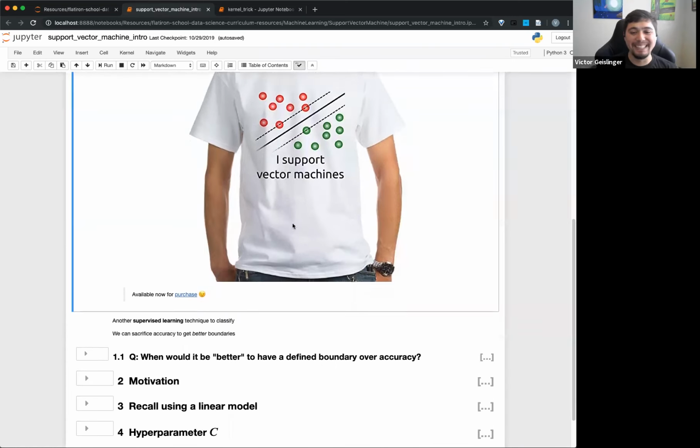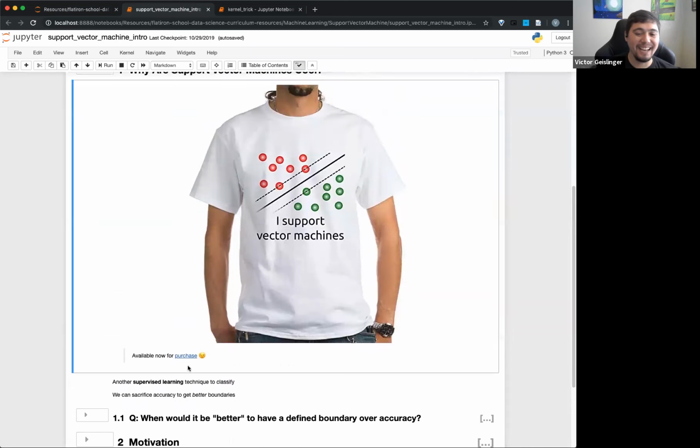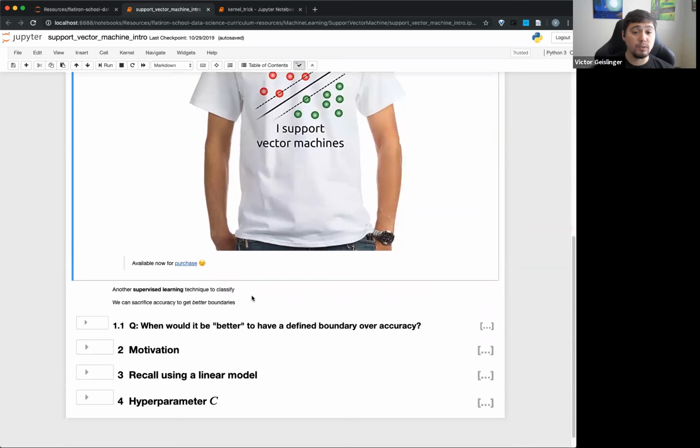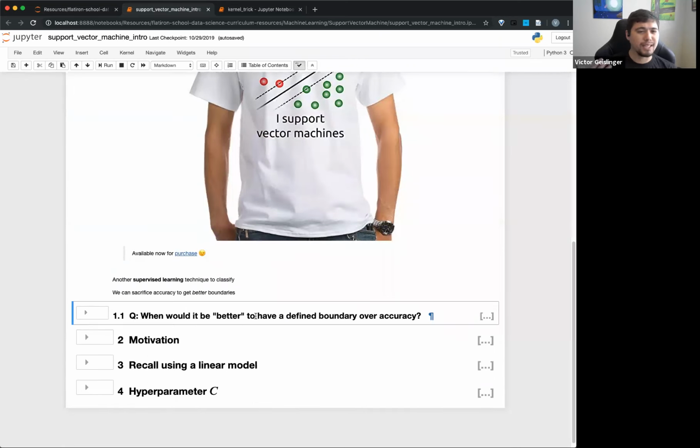Anyway, support vector machines is another supervised learning technique. What's cool about support vector machines is that we will sacrifice accuracy to get better boundaries. They are a really useful tool for figuring out nice boundaries, especially where the boundaries are a little softer, where there's a little crossover. Support vector machines do a pretty good job of figuring out where that boundary should go. I believe they really started being used in the 90s, and they're still really useful today.